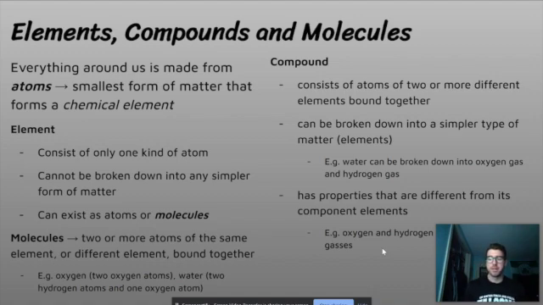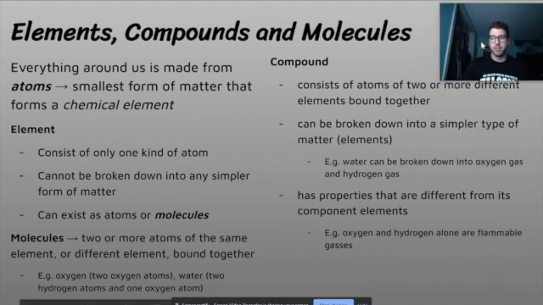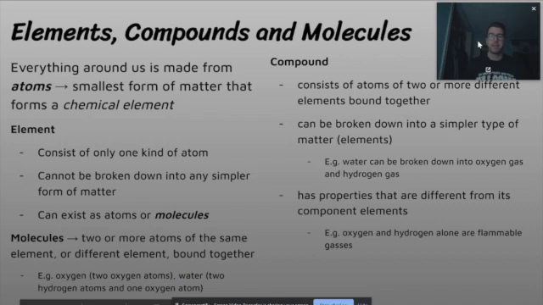But the key thing to remember is that when you do that, the properties of that compound or the elements change. So for instance, H2O, which is a compound, is a molecule that's a liquid at room temperature, is not flammable, things like that.